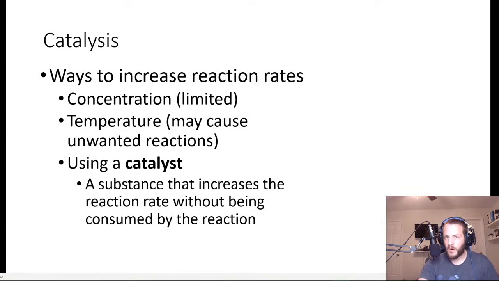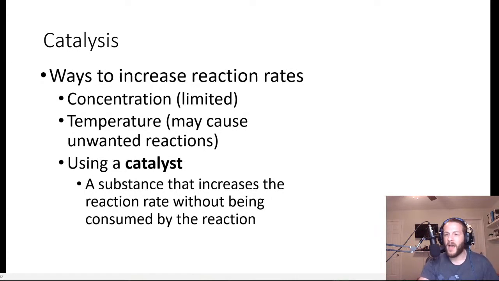So far in this Chemical Kinetics live streams series, we've talked about a few ways by which the rate of a chemical reaction can be controlled. Usually we like to increase reaction rates, right? Because we chemists, we don't have all day. We want the reaction to proceed as fast as possible.